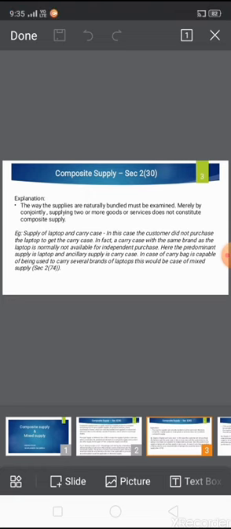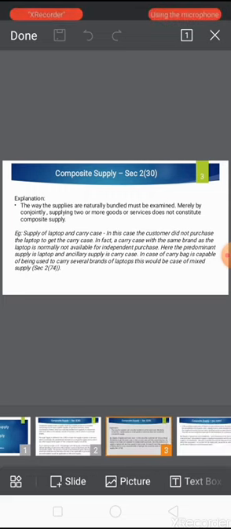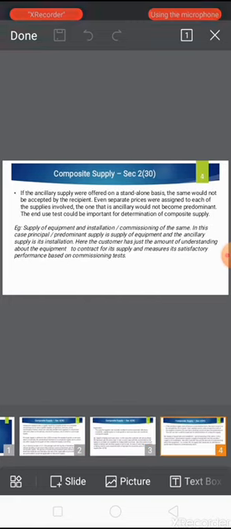In case the carry bag is capable of being used to carry several brands of laptops, this would be a case of mixed supply as per Section 2(74). If the ancillary supply were offered on a stand-alone basis, the same would not be accepted by the recipient. Even if separate prices were assigned to each of the supplies involved, the one that is ancillary would not become predominant.